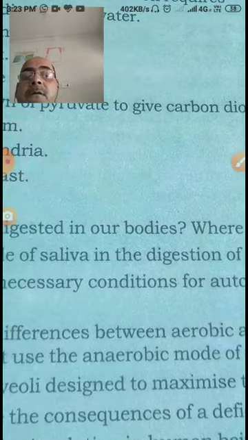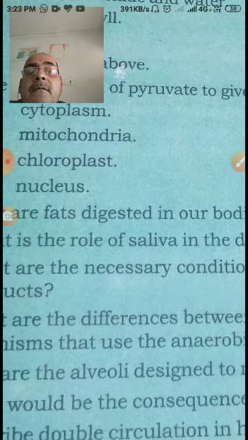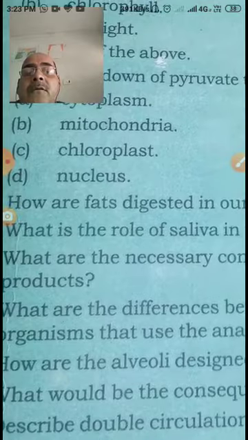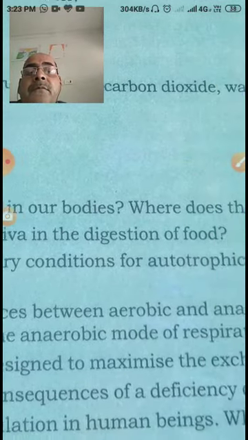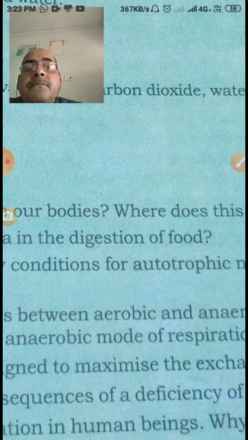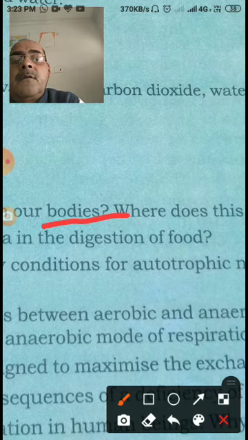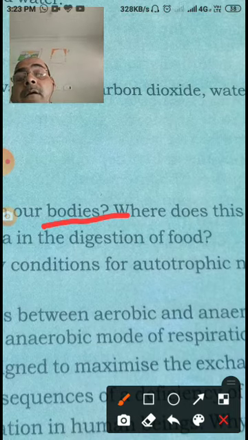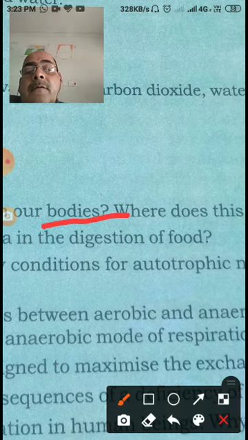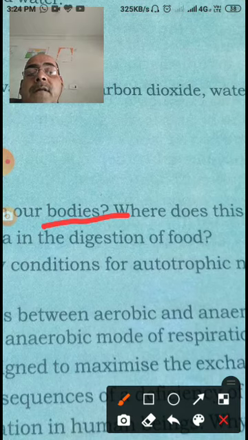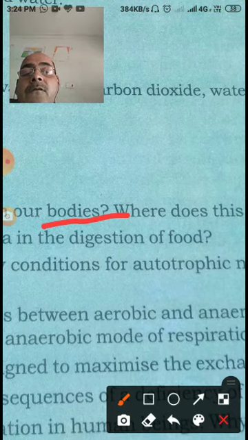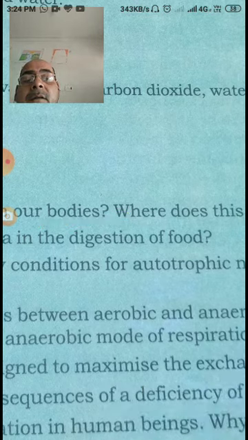My dear student, as you know, first of all, large molecules of fat get emulsified into small globules of fat by the bile juice in the small intestine, and later on the lipase digests the small globules of fat into fatty acid and glycerol. Furthermore, the glycerol gets converted into glyceride and cholesterol, and it takes place in the small intestine.